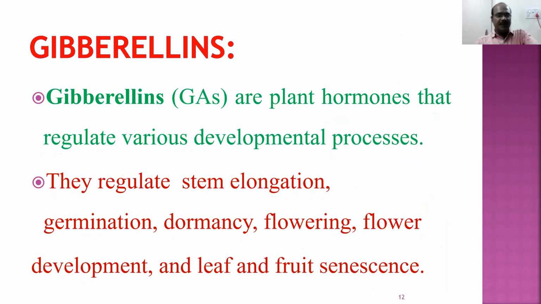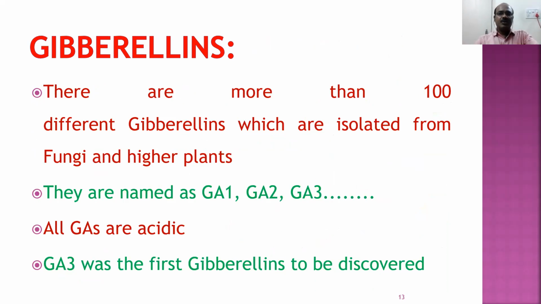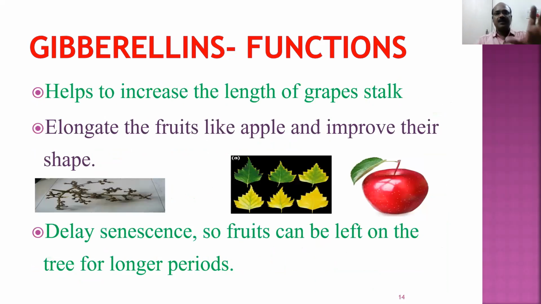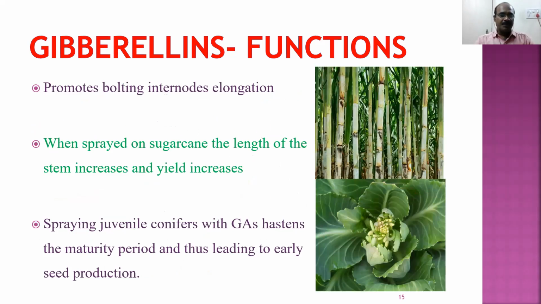So gibberellins are the second class of plant hormones. They control different functions such as stem elongation, germination, dormancy, flowering, flower development, and leaf and fruit senescence. About 100 different types of gibberellins are there. All gibberellins are acidic. GA3 was the first gibberellin to be discovered. They are responsible for the increase in the length of the grape stalk. They elongate fruits like apples. They delay senescence and keep the leaves and fruits young. They promote internode elongation and are responsible for increasing the size of the sugarcane plant. They also hasten seed production.